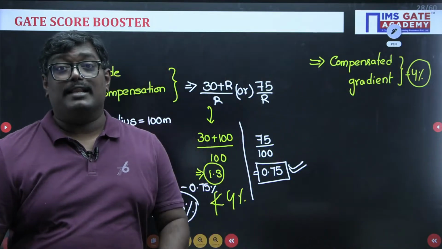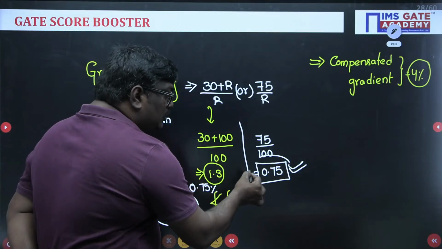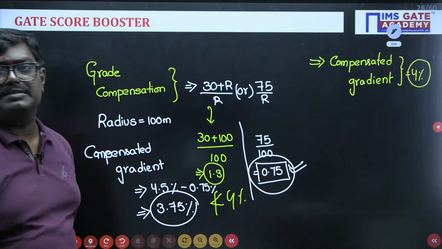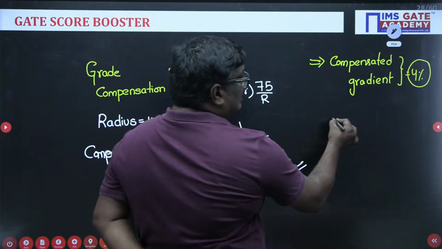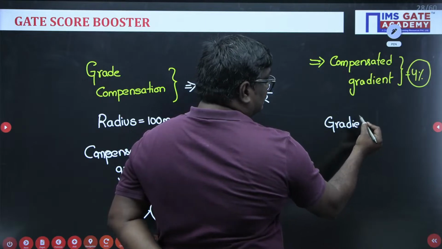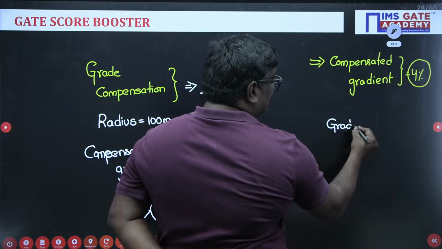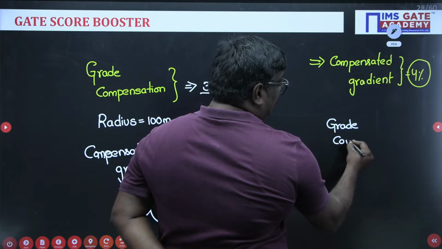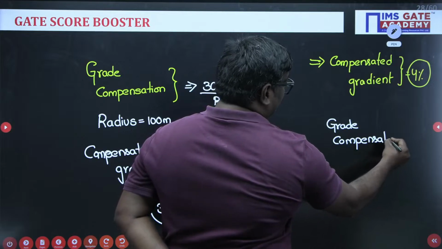Let me tell you another important point. Even though by solving the problem you got 0.75 as grade compensation, for cases where the compensated gradient is less than 4 percentile, you have to follow this methodology.